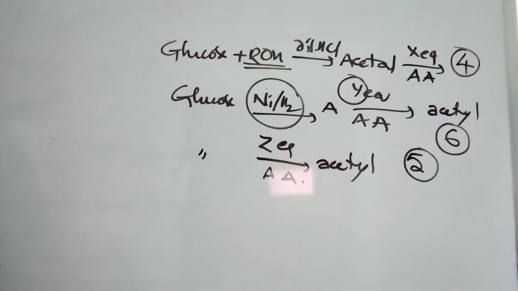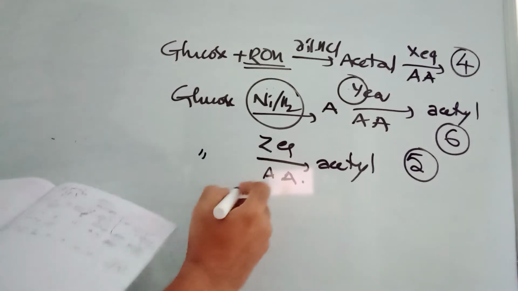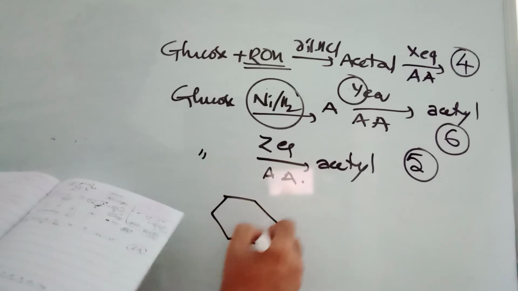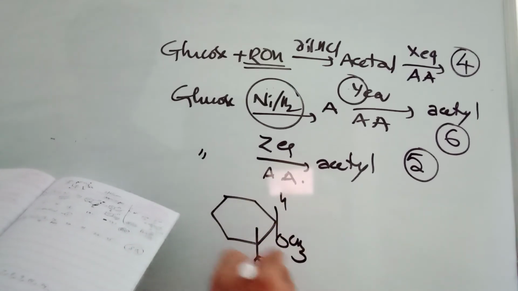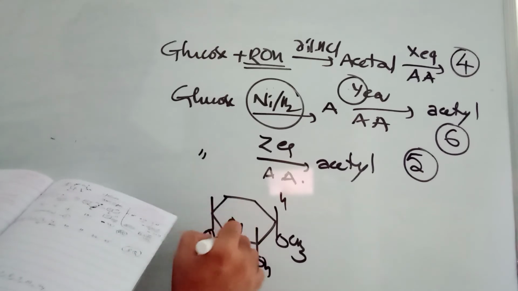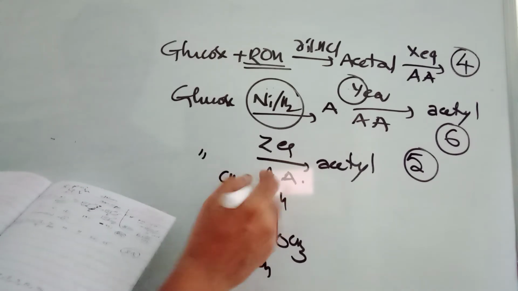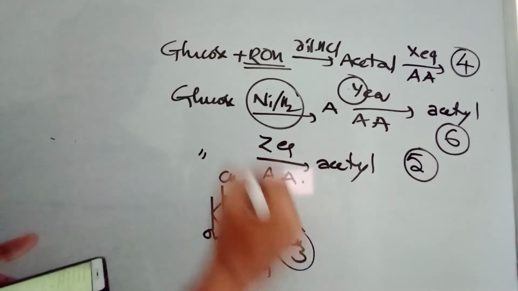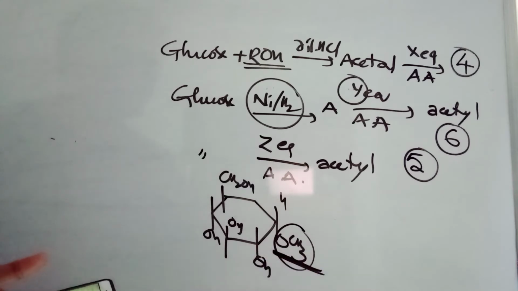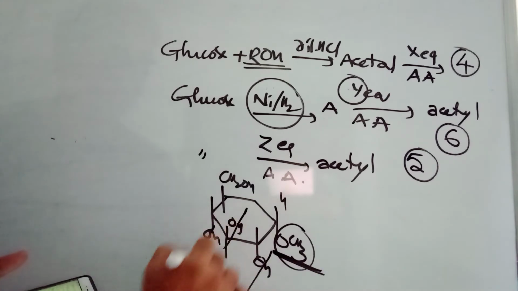I will give you the structure also. I was just checking what the possibilities are. So this will become OCH3, remaining OH, OH, OH and CH2OH. So this is the reaction. What is happening when that is treated with alcohol? This part is converted like this. So this is not converted to acetyl derivative. 1, 2, 3 and 4.